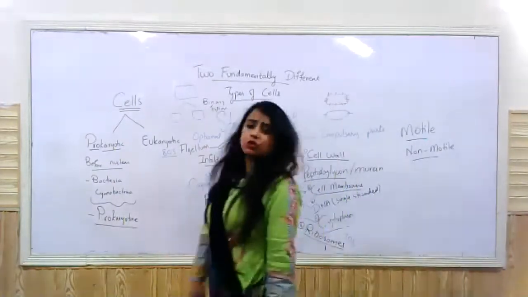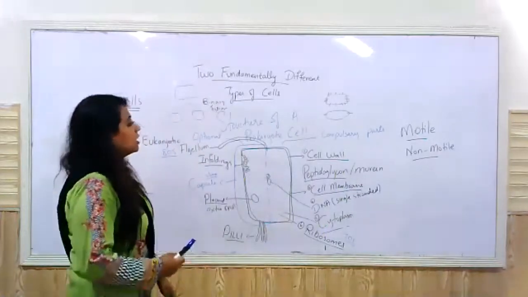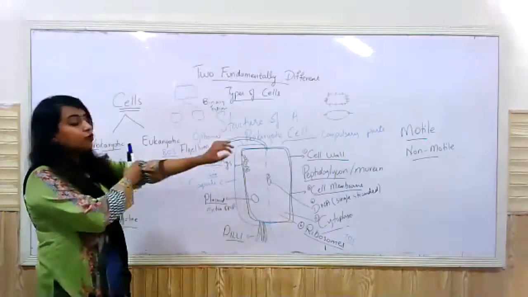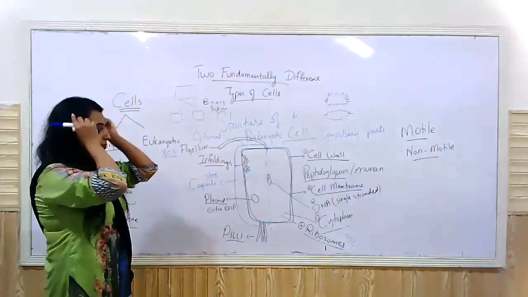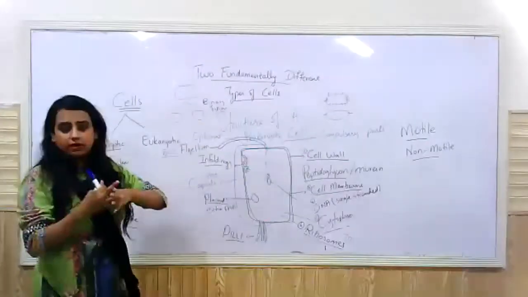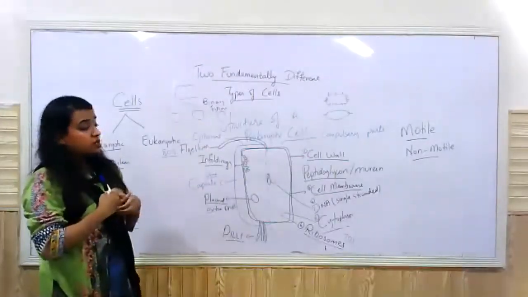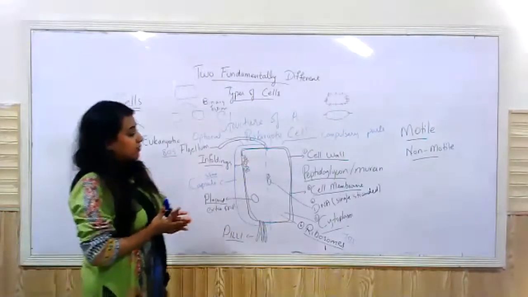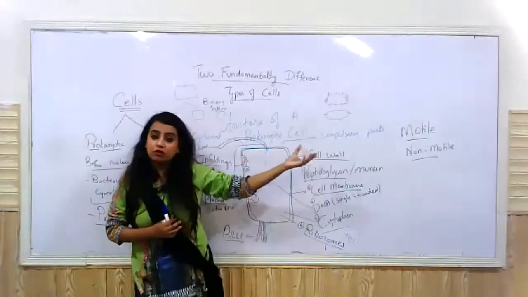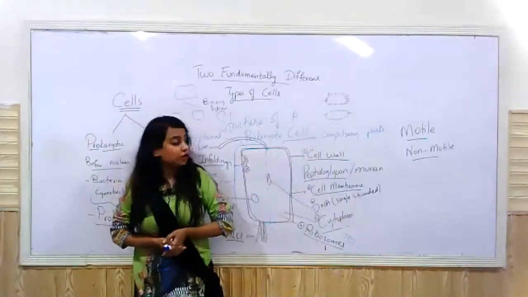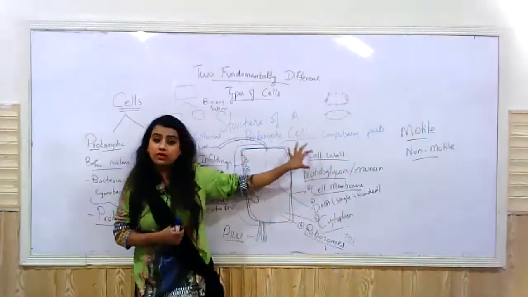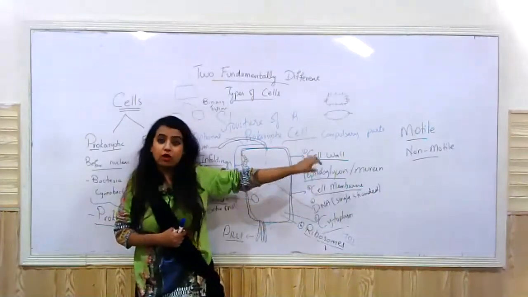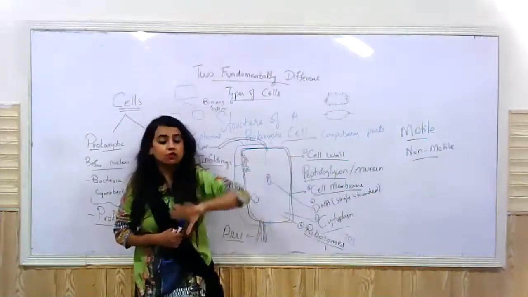So I'll just quickly go through it. I'll quickly review this. We were doing the structure of a prokaryotic cell, right? And we began with the compulsory organelles. The parts that every prokaryotic cell has. Primary part is a cell wall, the outermost boundary in most prokaryotic organisms. Then the cell wall is made up of what? Peptidoglycan or murein, unlike the eukaryotic cells.